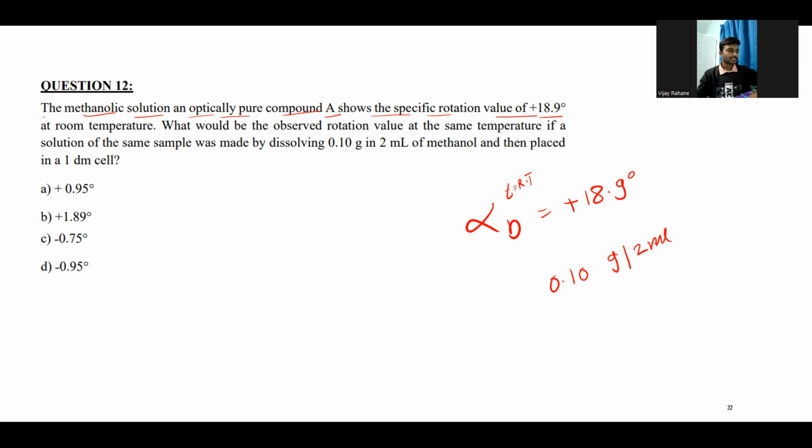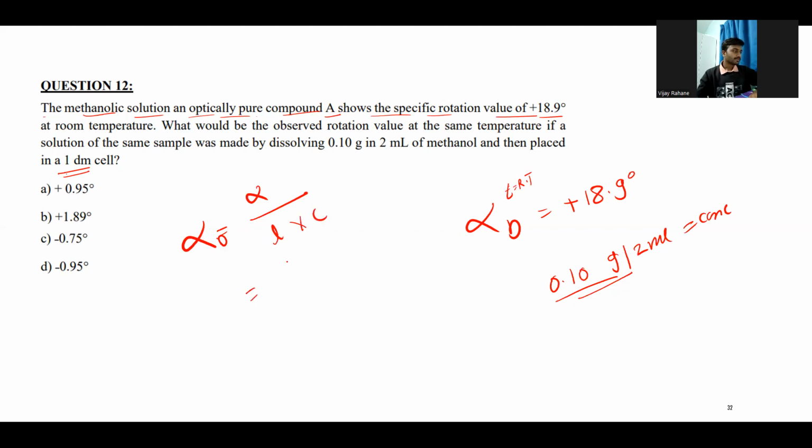So we need to find out the concentration of the methanol, and then place it in the 1 decimeter cube. So we have the formula alpha D is equal to alpha divided by the length in decimeter. So they have already given it in decimeter. So length multiplied by C.